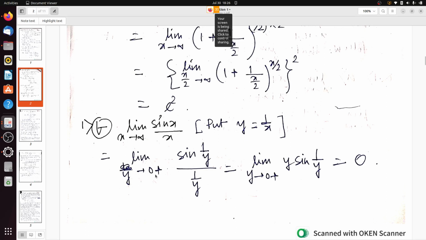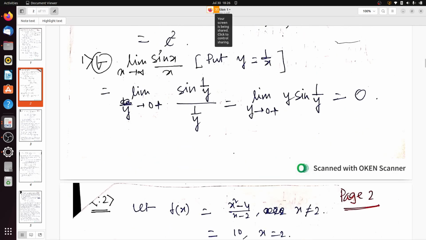So limit y tends to 0 plus, we write it as y into sin 1 by y. Now sin 1 by y is a bounded function. So as y tends to 0 plus, we get 0 into some bounded function, some real quantity, and 0 into a real quantity will give us 0.